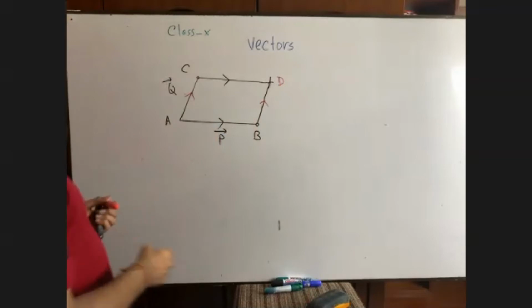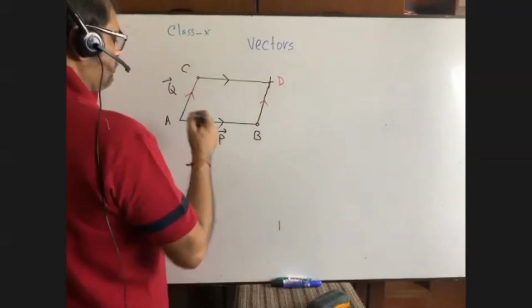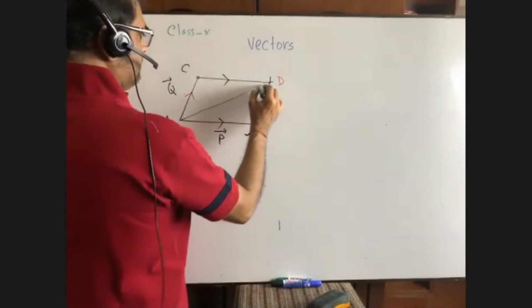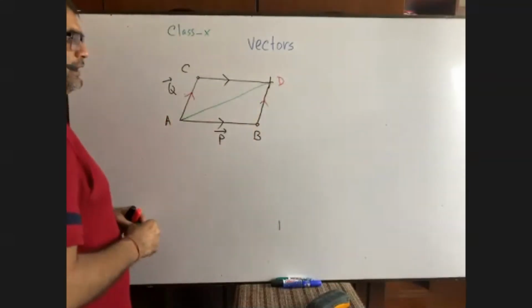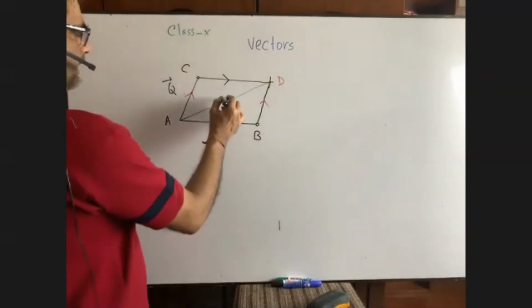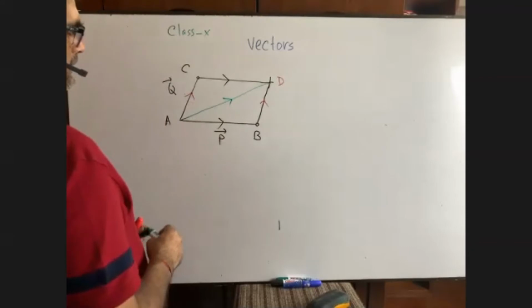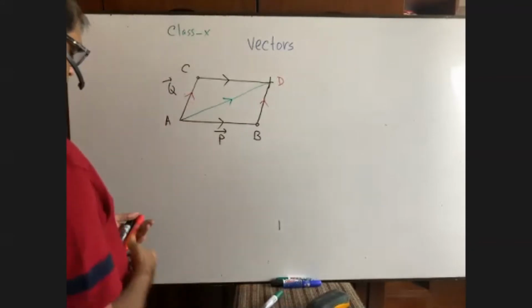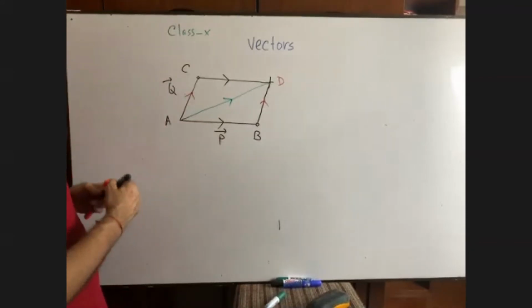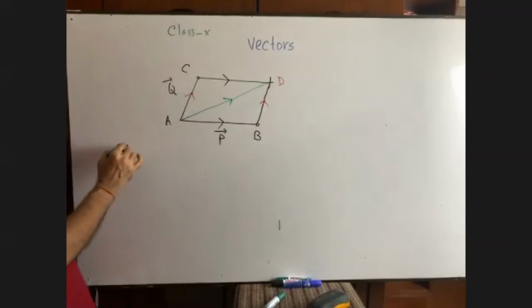Now, if I go for joining A and D, what will we get, you know? A and D. Now, can you please apply the triangular addition law in triangle ABD? Write down.